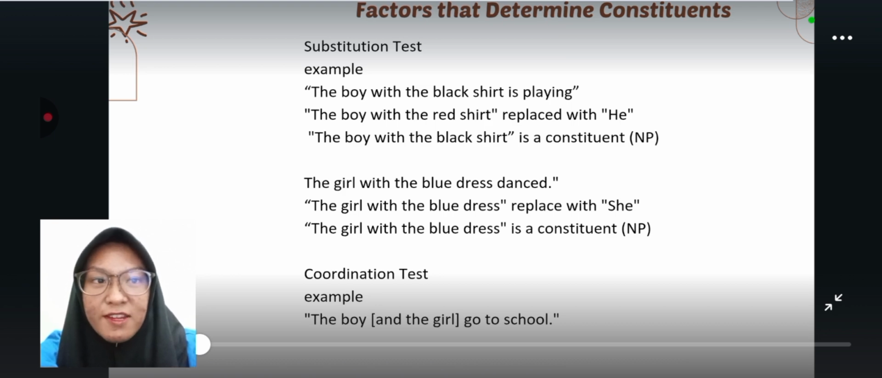Second is coordination test. Two constituents can be connected with the word and or or. For example, the boy and the girl go to school.